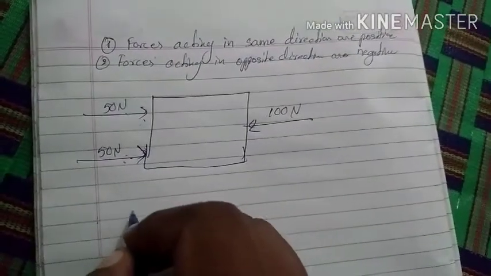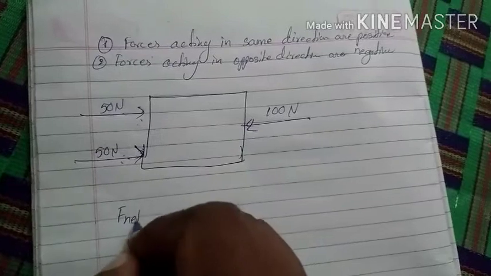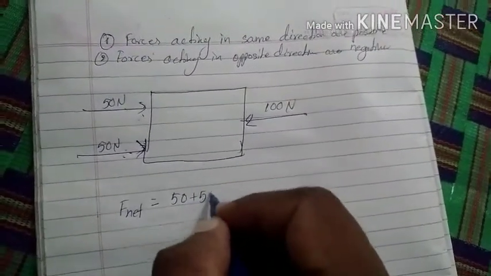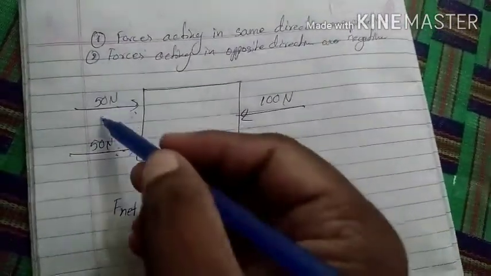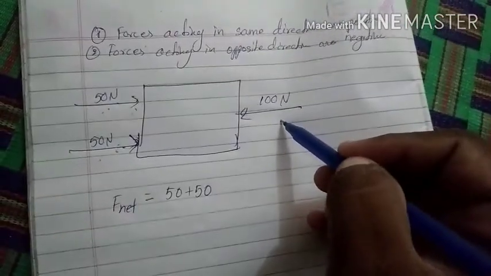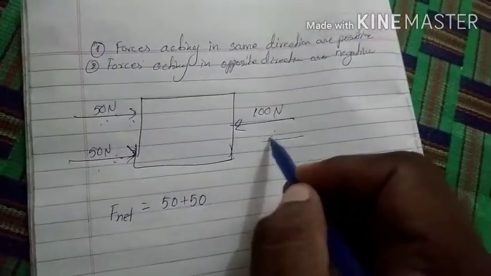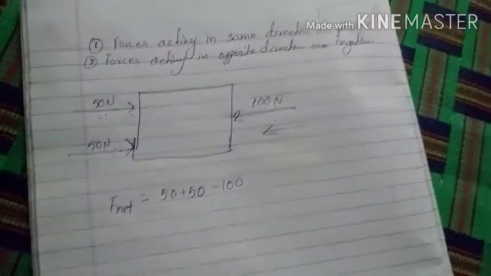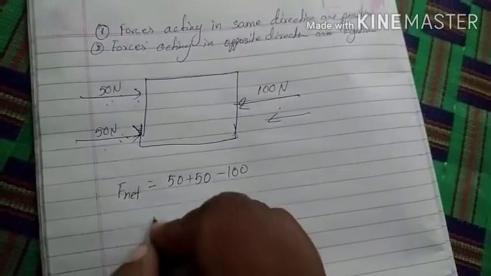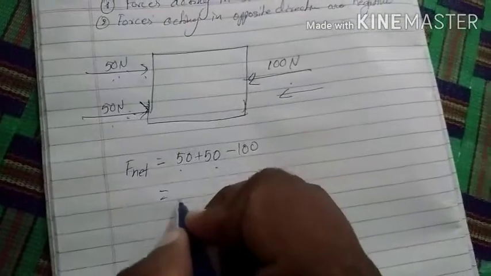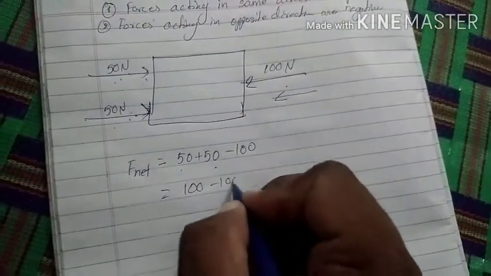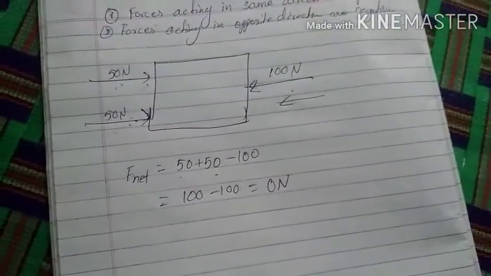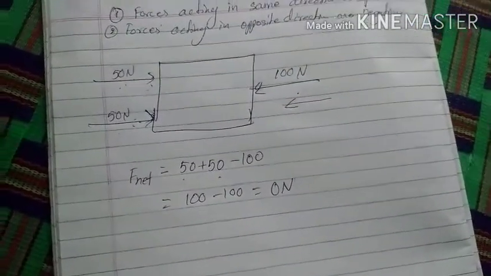To find the net force, both are positive, but the 100 newtons force on the other side is in the opposite direction, so it will be negative. Then 50 plus 50 is 100 newtons, minus 100 newtons is equal to 0 newtons. So the net force will become 0.